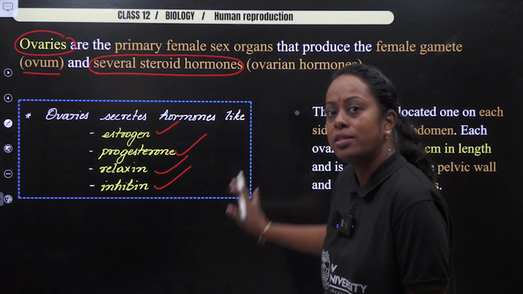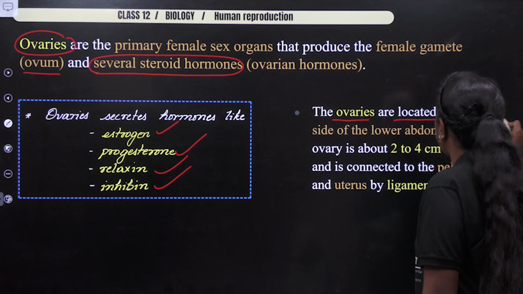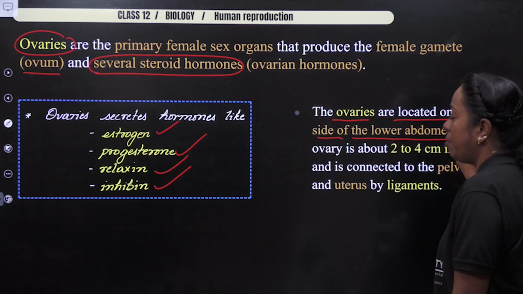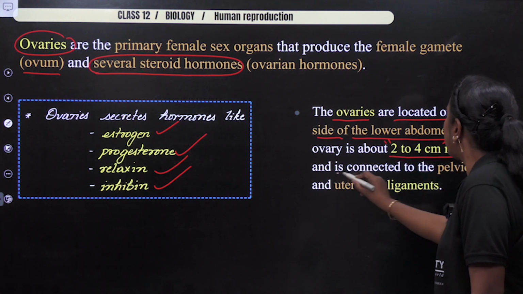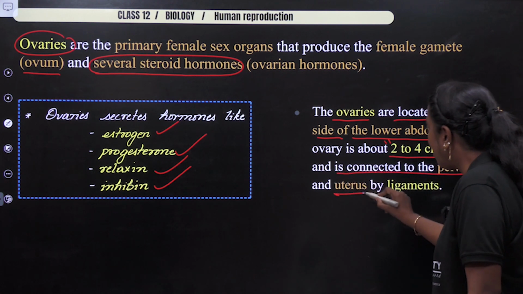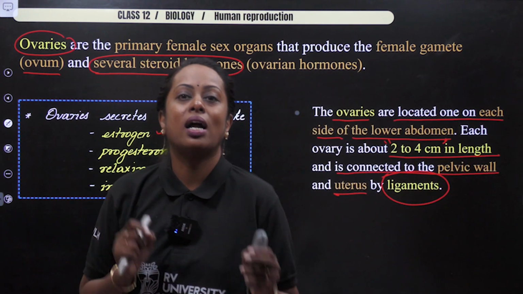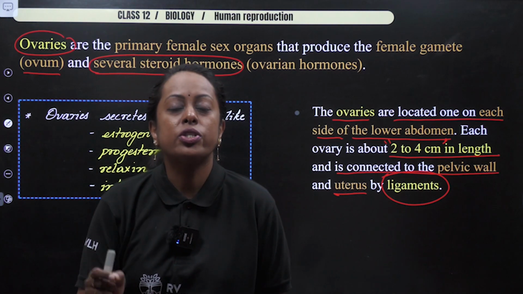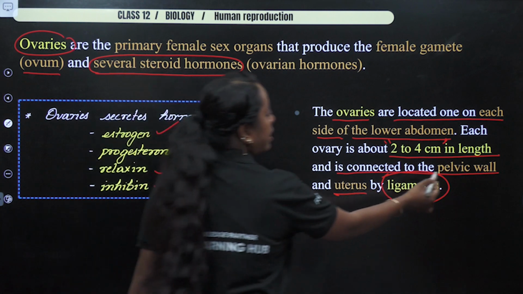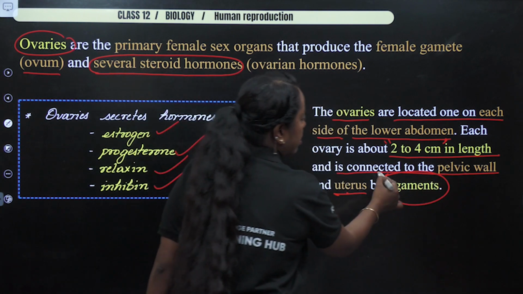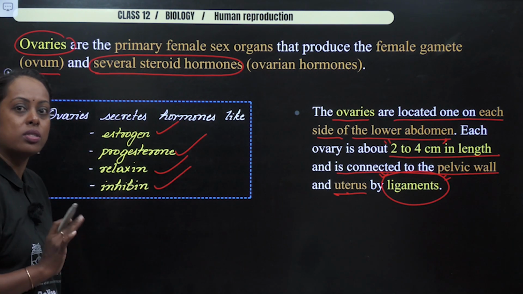Now followed with that, just check what is the sentence given in your textbook. The ovaries are located each side of the lower abdomen. The ovary measures around 2 to 4 centimeter in length, is connected to the pelvic wall and the uterus, and the word is ligament. How are the ovaries attached? If the question comes, you shall use a word which is called ligament. Where and all it is attached? Please check pelvic wall and the uterus connected by what? Ligament. So I hope this introduction part was clear.